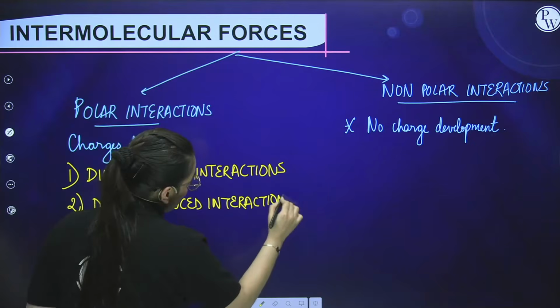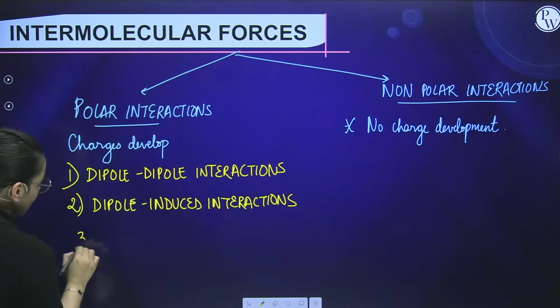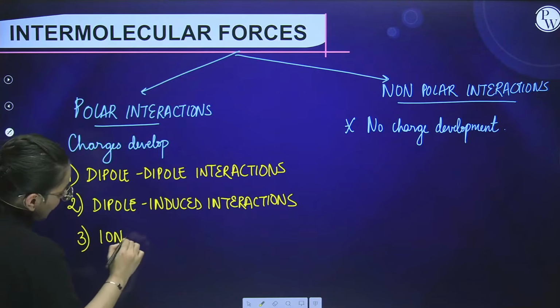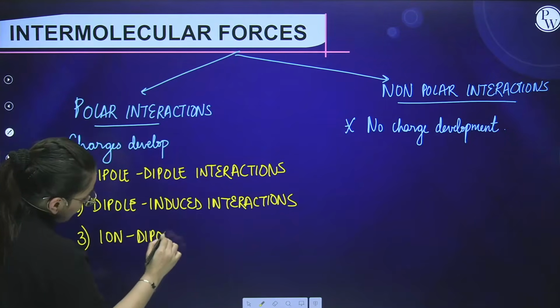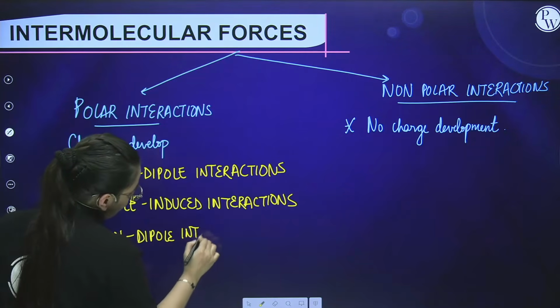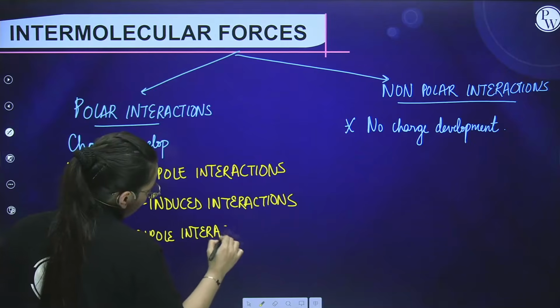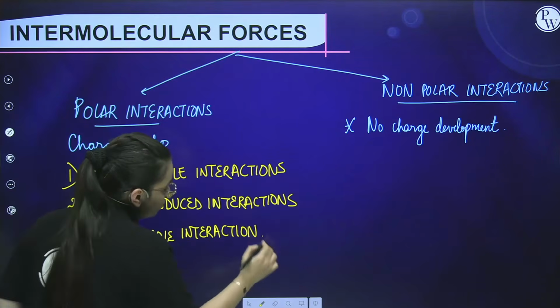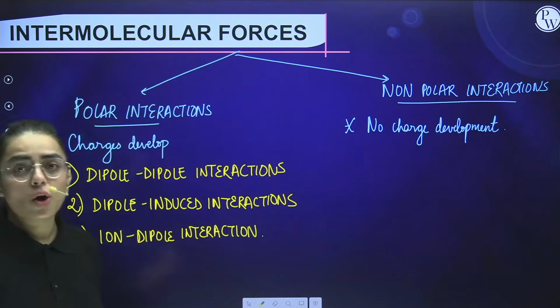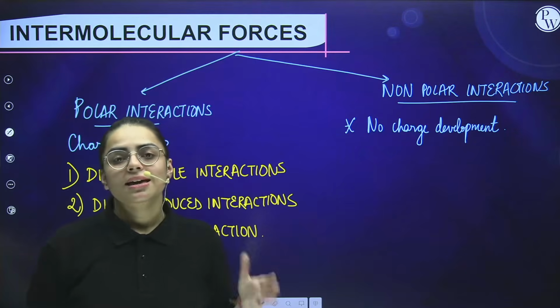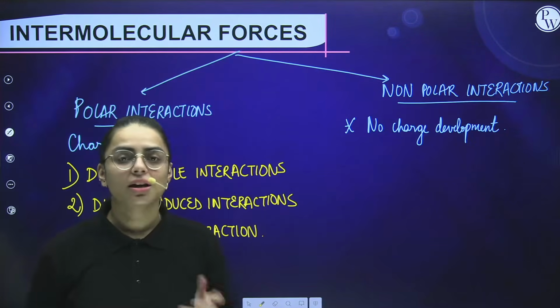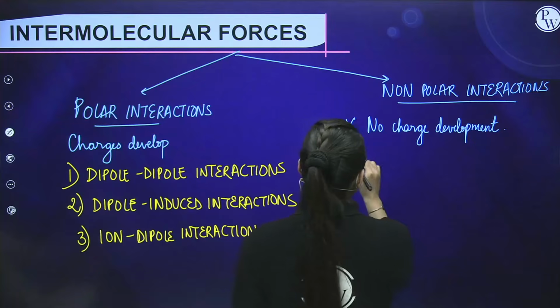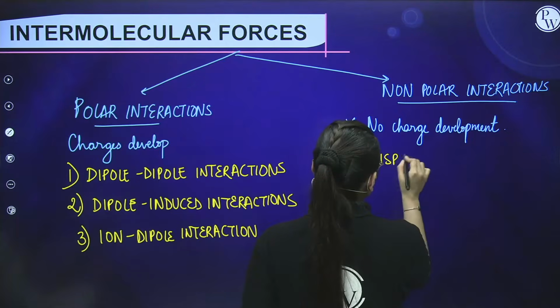And the third one, students, is ion-dipole interactions. Is it clear to you? Now students, if I talk about the non-polar interactions, these are the dispersion forces or the London forces, right? So here we are going to talk about the dispersion forces.